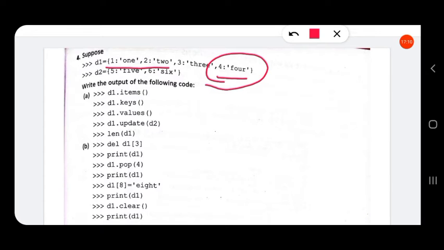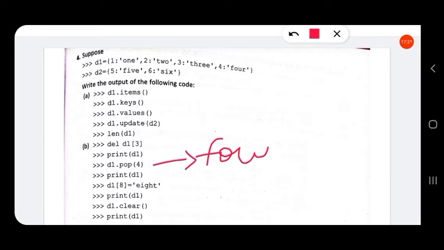But the pop function will return the deleted item also. So this statement will give an output, because the pop function returns the deleted value, not the key but the value.